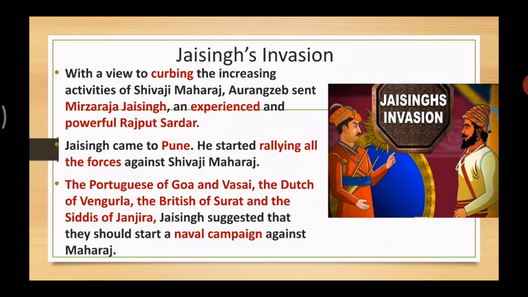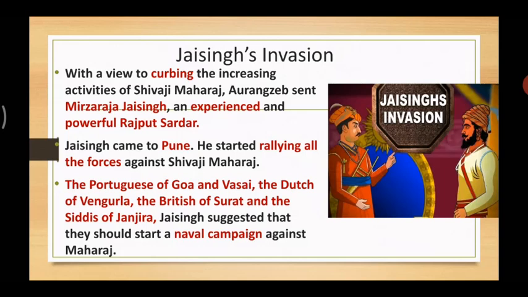He sent Mirza Raja Jai Singh, an experienced Rajput Sardar in the court of Aurangzeb, to pause the activities of Shivaji Maharaj. Jai Singh, after coming to Pune, started rallying all the forces against Shivaji Maharaj. That is the Portuguese of Goa, the Dutch of Vengrula, the British of Surat, and the Siddhis of Janjira.